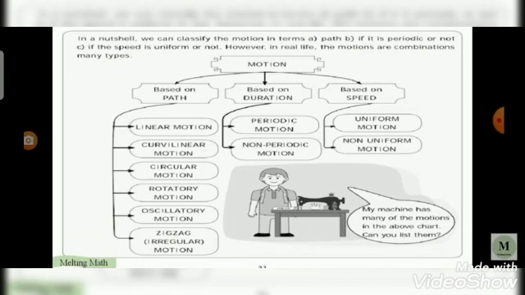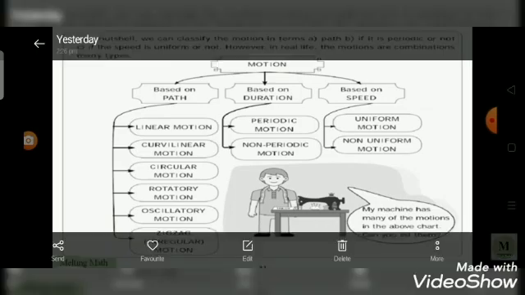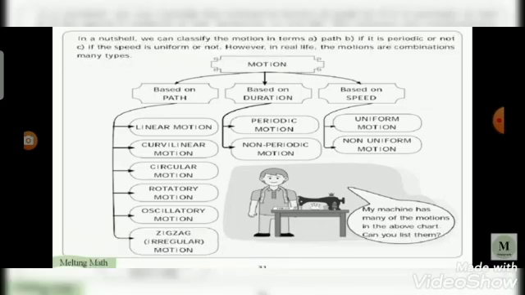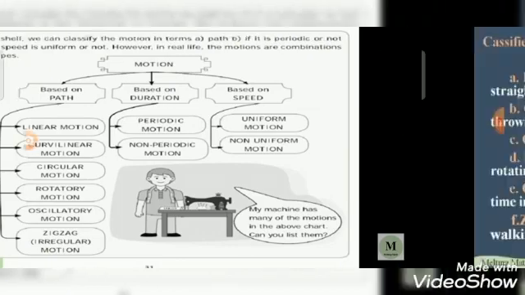Based on the path, the motion is further classified into linear motion, curvilinear motion, circular motion, rotatory motion, oscillatory motion, and zigzag motion. Based on the duration, the motion is classified into periodic motion and non-periodic motion. Based on the speed, the motion is classified into uniform motion and non-uniform motion.